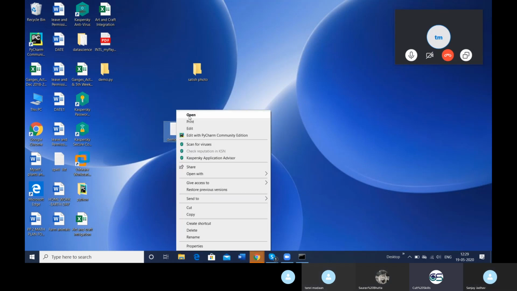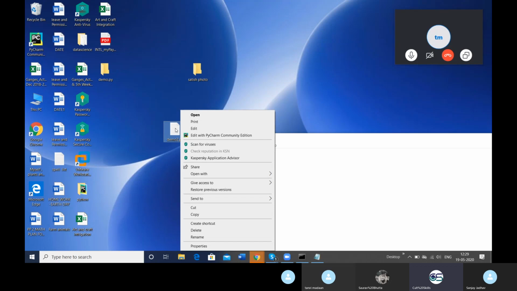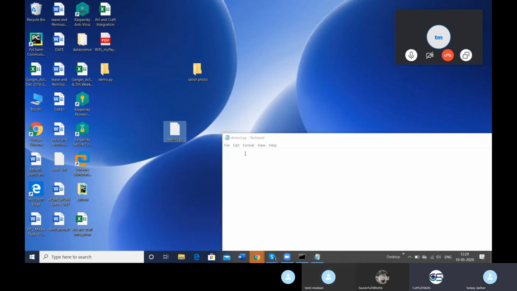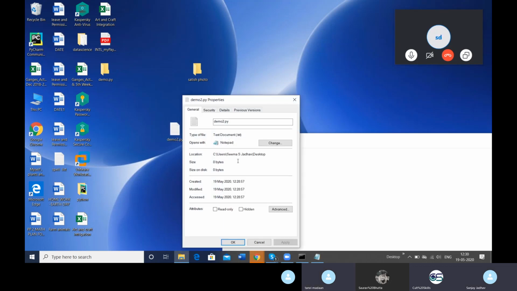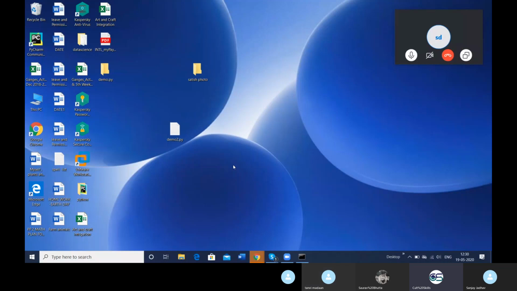And in order to check whether it is demo.py or demo.py.txt, just go to that file, click on that file, right there on the desktop, and click on properties. Okay, this is actually turning out to be demo2.py.txt. So this way you are basically making a text file with the extension of txt but with the name of demo2.py. What else you can do, just close the file and delete the file. I'll tell you another way. Just close the file, delete the file as well, it will not be required anymore.